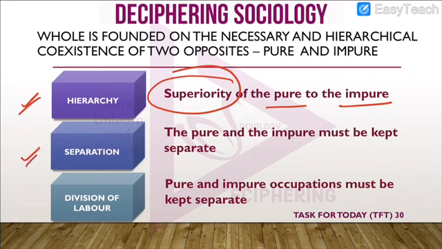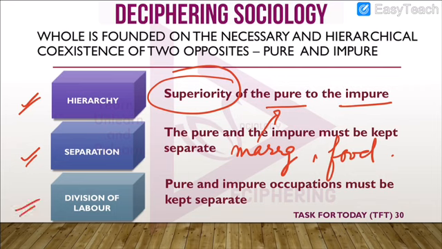Similarly, there was separation in terms of marriage, in terms of food, because some food was considered impure, some was pure. Similarly, some castes were pure, some were impure, and not fit for marriage. Similarly, in division of labor, there were some occupations which were menial, lowly jobs, whereas some occupations were prestigious jobs.